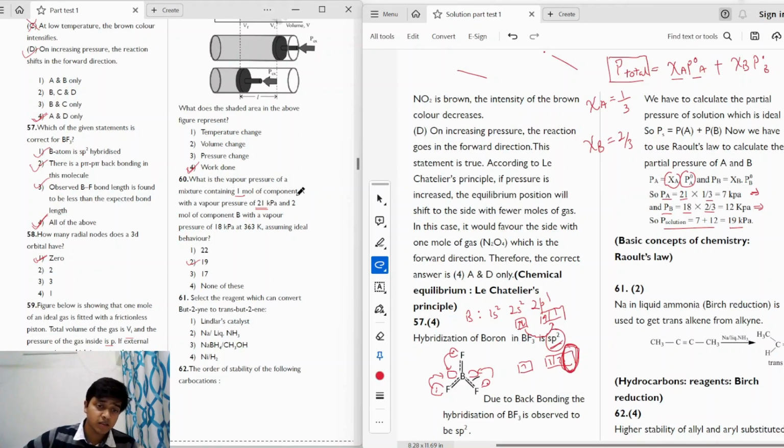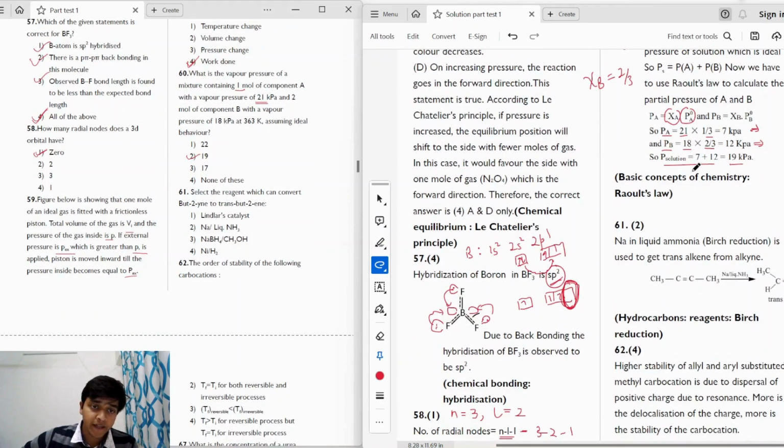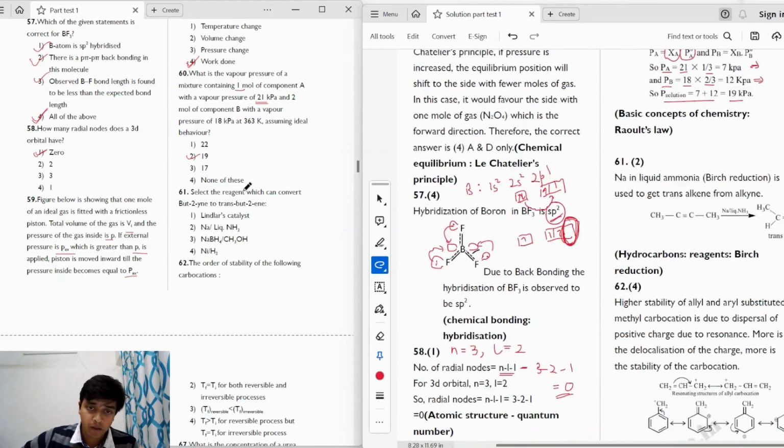Moving on to the next question. The question says, select the reagent which can convert but-2-yne to trans-but-2-ene. Okay, so we have but-2-yne and we have to convert it to trans-but-2-ene. So for that we use sodium in the presence of liquid ammonia. The reaction follows a free radical mechanism.